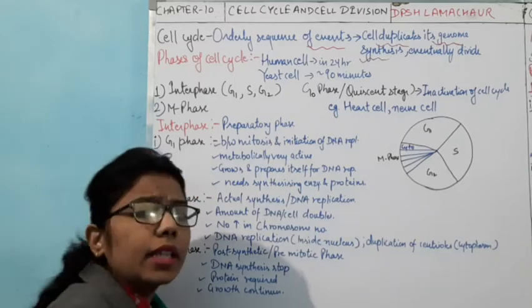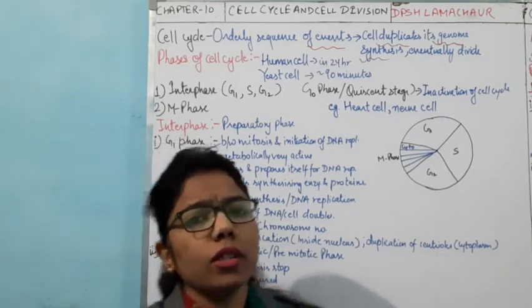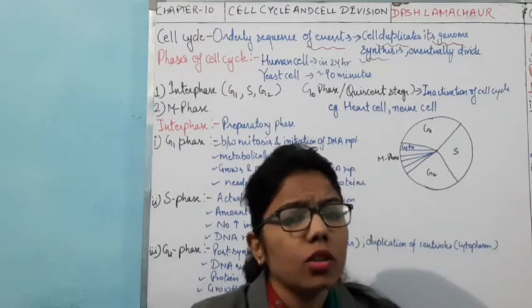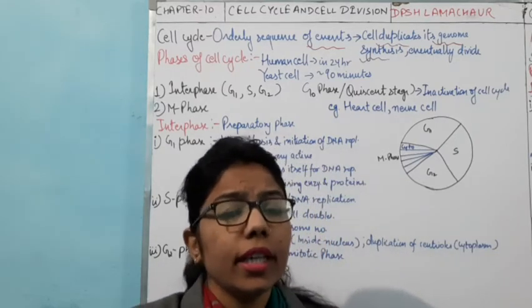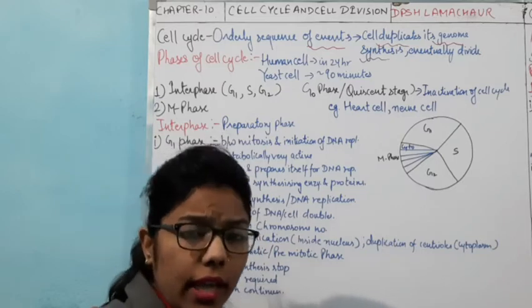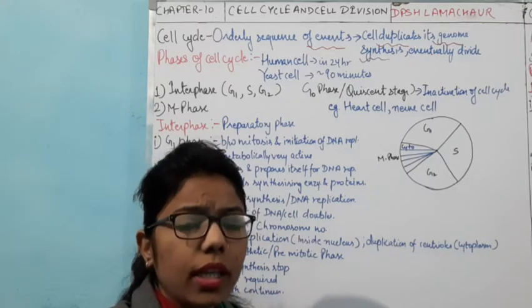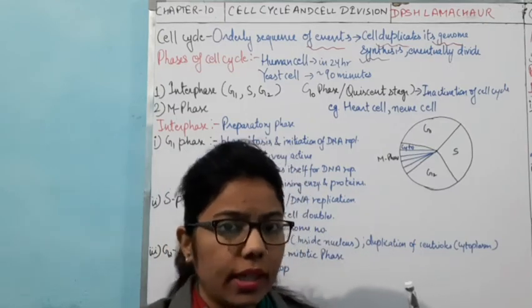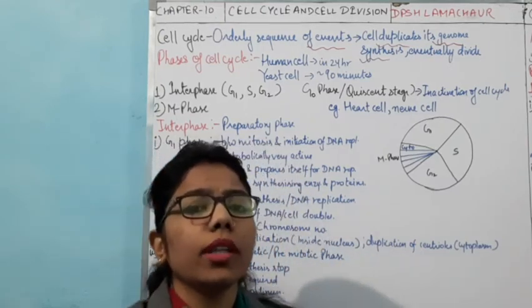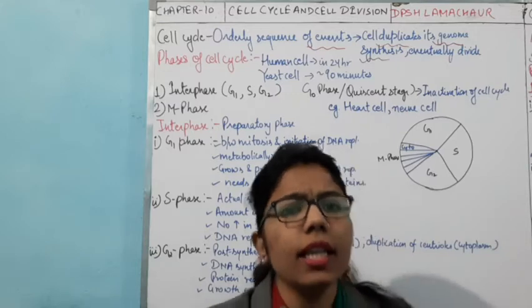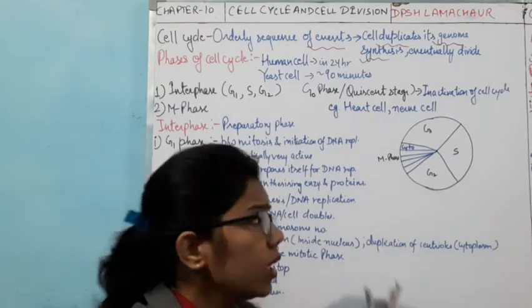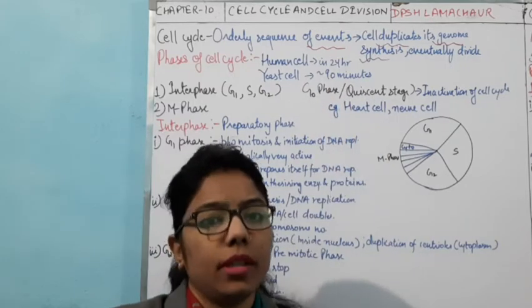Some basic information: if I talk about the human cell, it divides every 24 hours. And as another example, the yeast cell can divide in about 90 minutes.